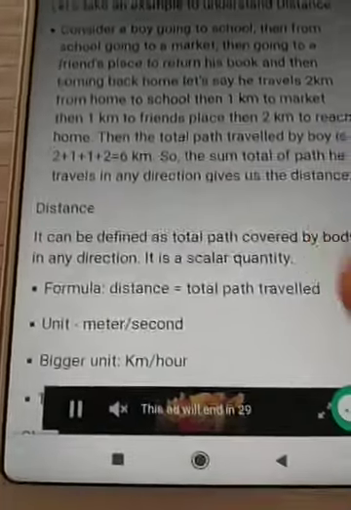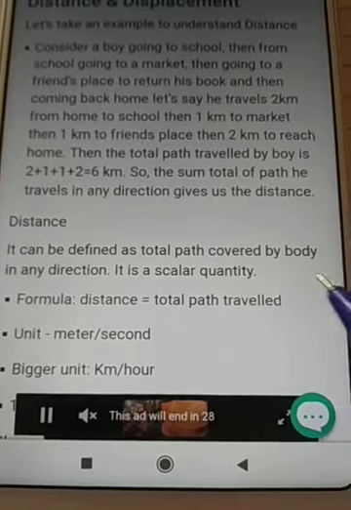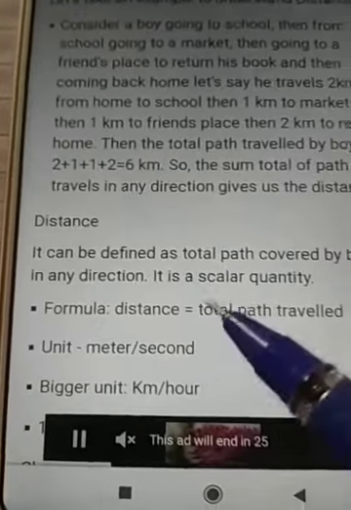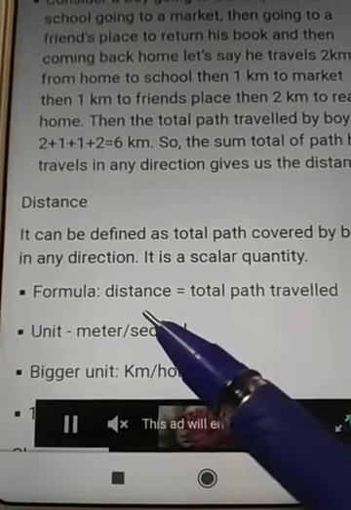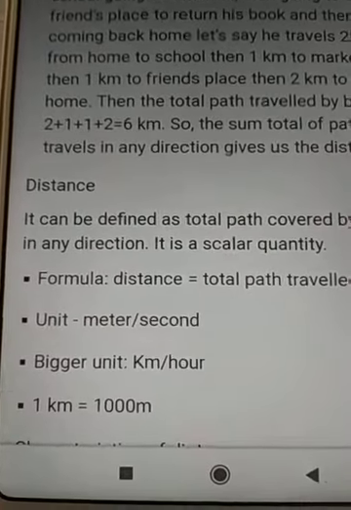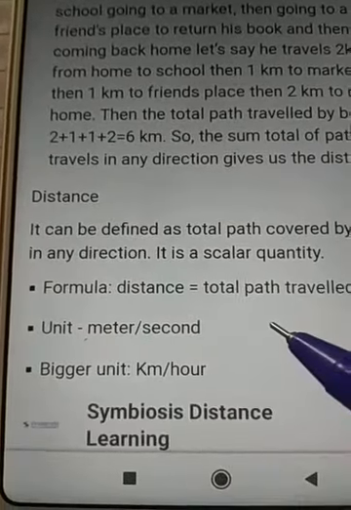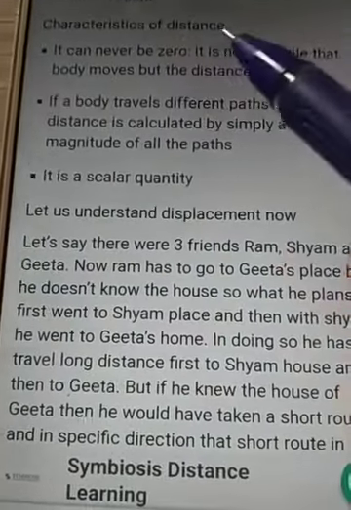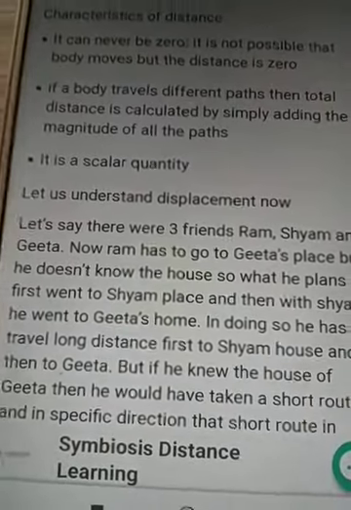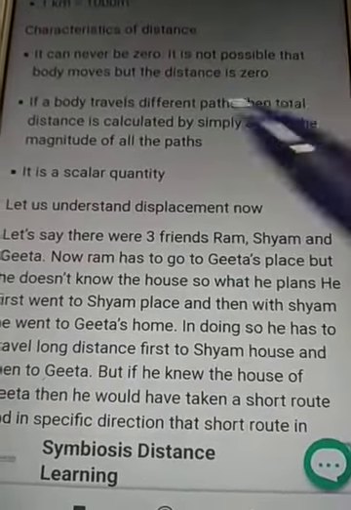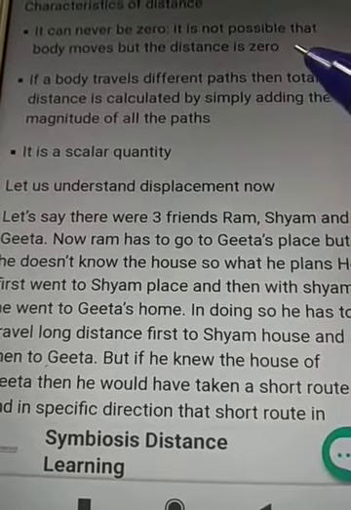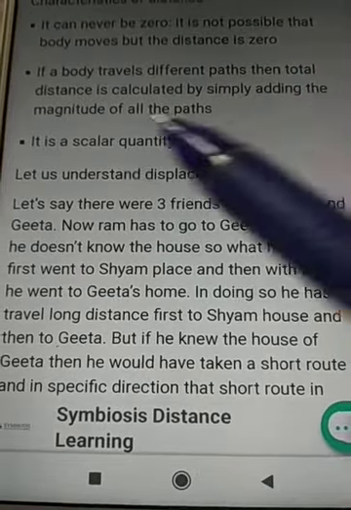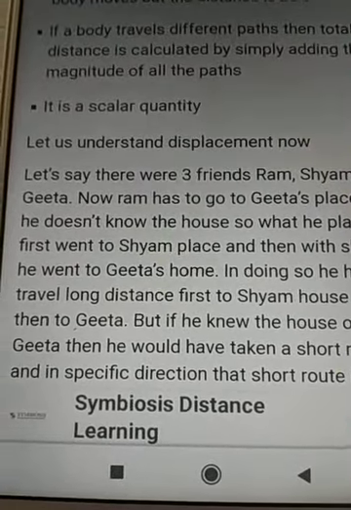So what is distance? It can be defined as the total path covered by a body in any direction, whether it is east, north, or west. It is a scalar quantity. Formula: distance is equal to total path traveled, and the unit is meter. Now, characteristics of distance. Distance can never be negative. It is possible that a body moves but the displacement is zero. If a body travels different paths, then total distance is calculated by simply adding the magnitudes of all the parts. It is a scalar quantity.